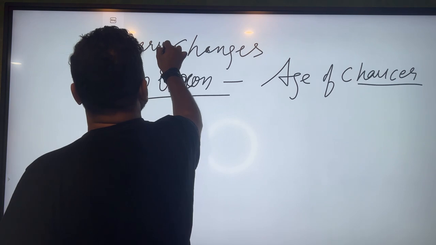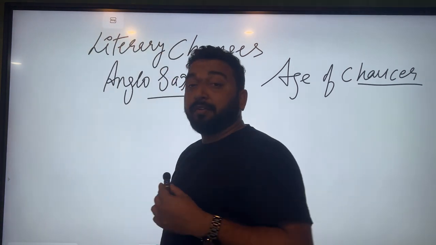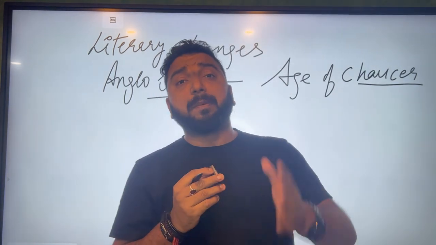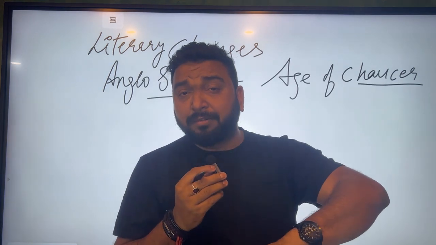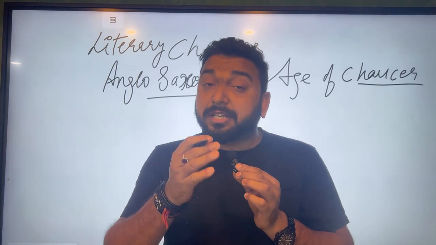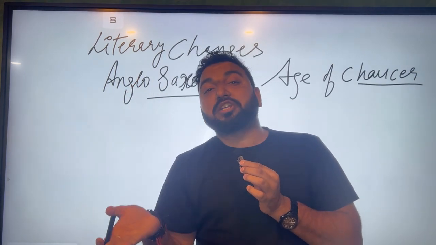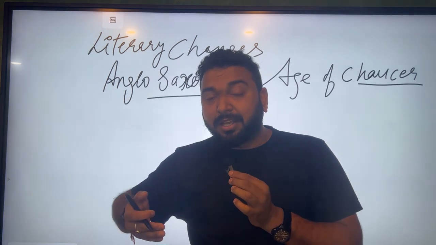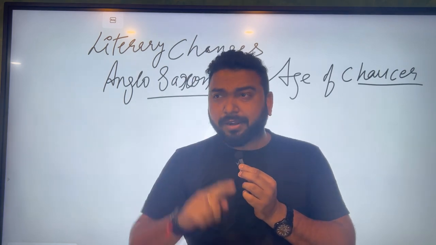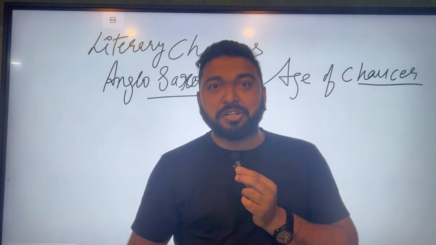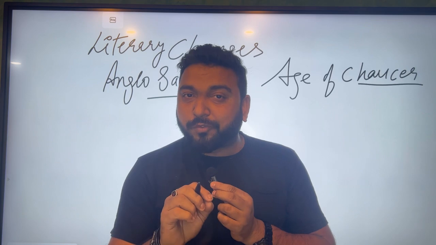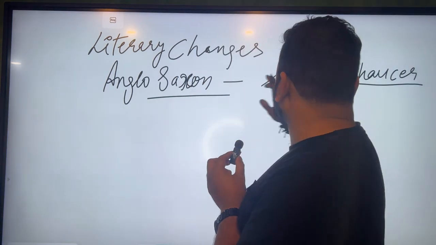Literary changes. What literary changes happened? We have talked about politics, we talked about the Black Death, the war, social upliftment, the religious segment, the Wycliffe Bible. Now, what if they ask you, fine, but in an assertion-reason question, it says Anglo-Saxon literature was like this, Chaucerian literature is that. The options are: A is right, R is the right explanation; R is right, A is wrong explanation; both are right; both are wrong. So here we have to understand the transitions, what the changes are from Anglo-Saxons to age of Chaucer.